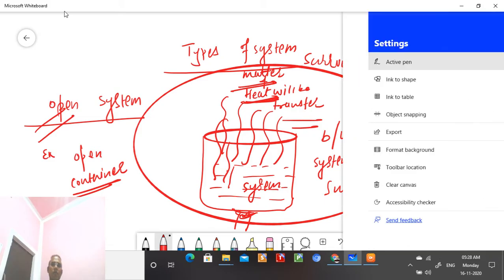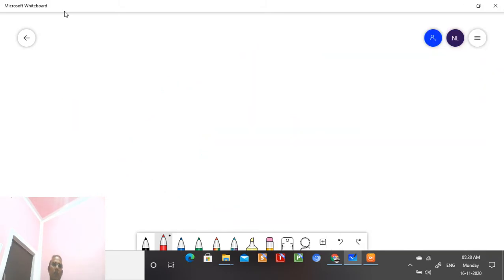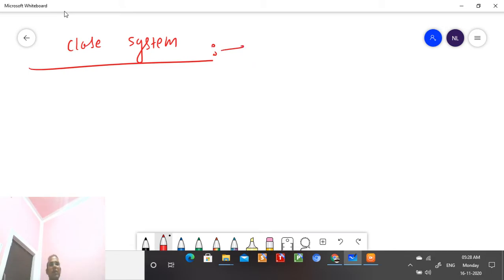Now let us have a look at the closed system, student. Whenever you study the closed system, you see here, this is the system, and from the top it is closed, keep that in mind.